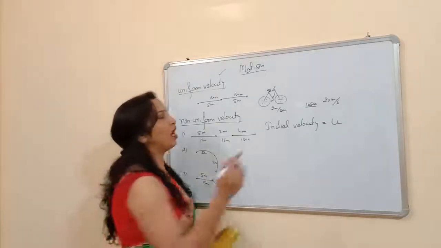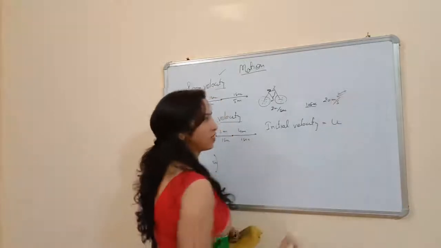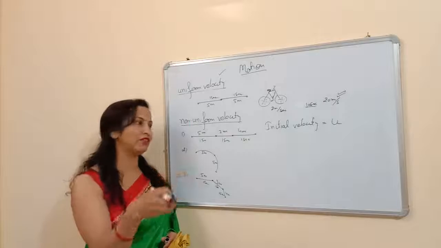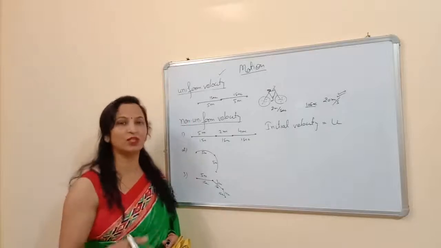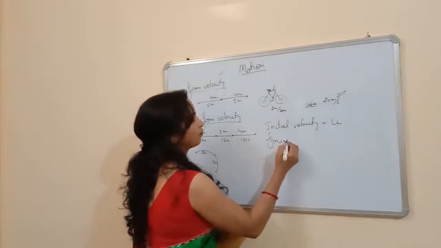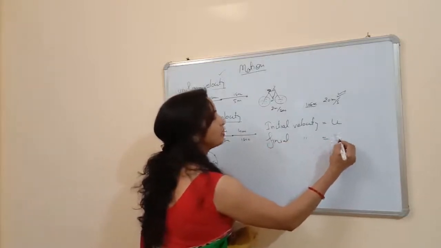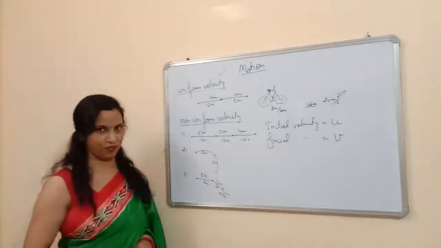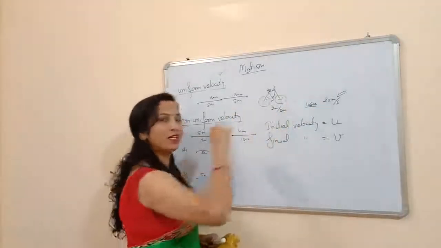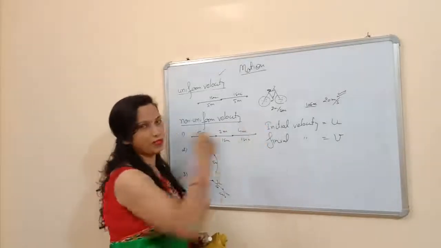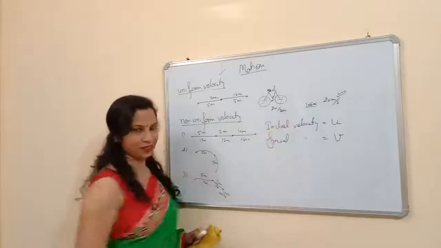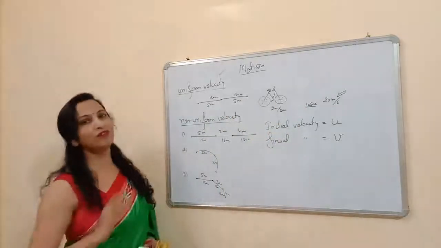So if after 10 seconds your velocity is 20 meter per second, this is called the final velocity. The velocity you gain after a particular time is called the final velocity, and we represent the final velocity by the symbol small v. So in this example, the final velocity is 20 meter per second and the initial velocity is 2 meter per second. And the time taken by you to change your velocity is 10 seconds. Okay, so this is about the velocity.